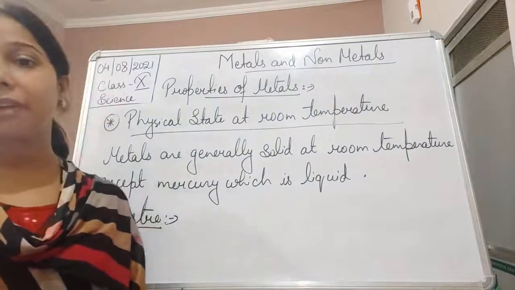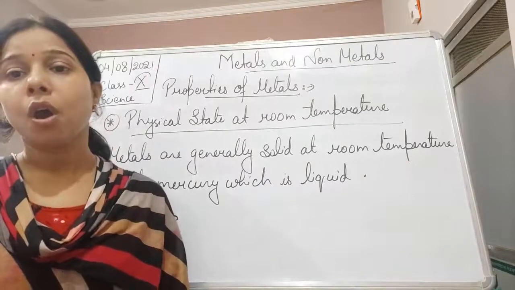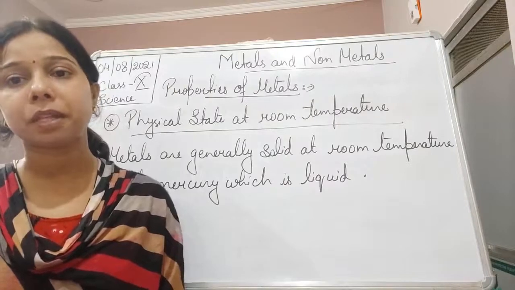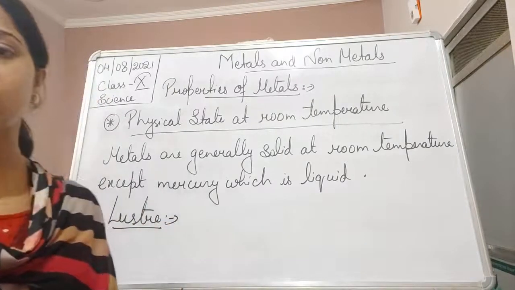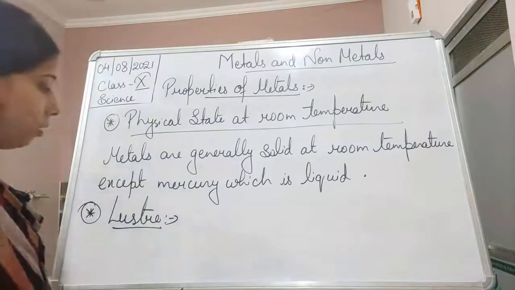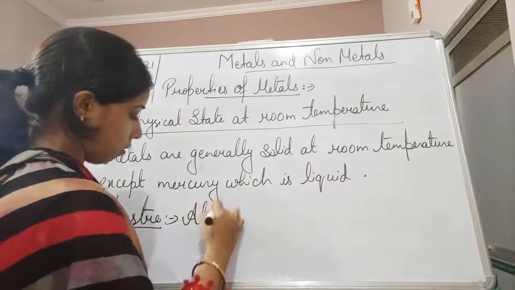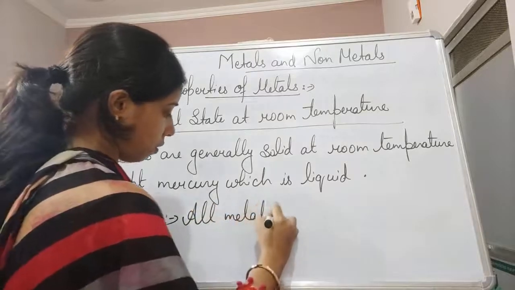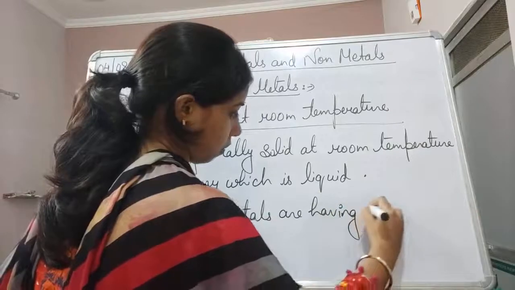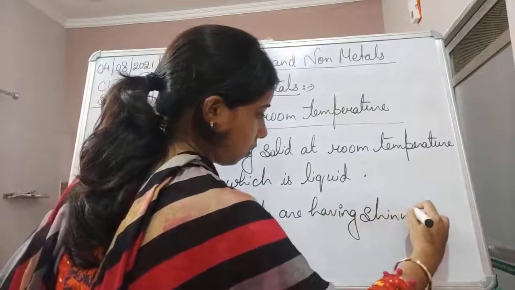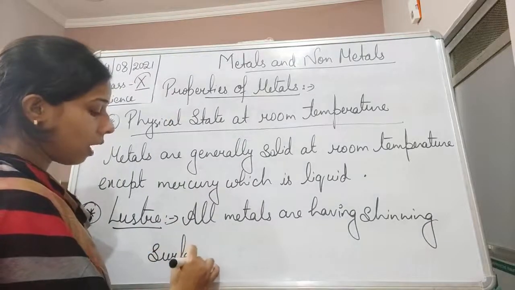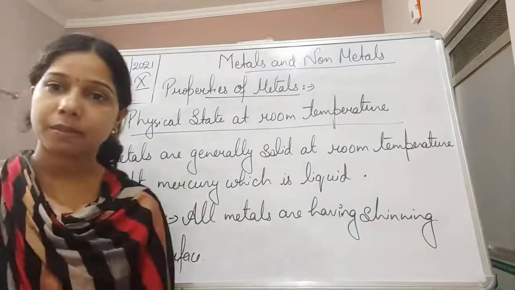It means they have a shiny, reflecting surface, and we consider them a lustrous material. This is another property of metals.